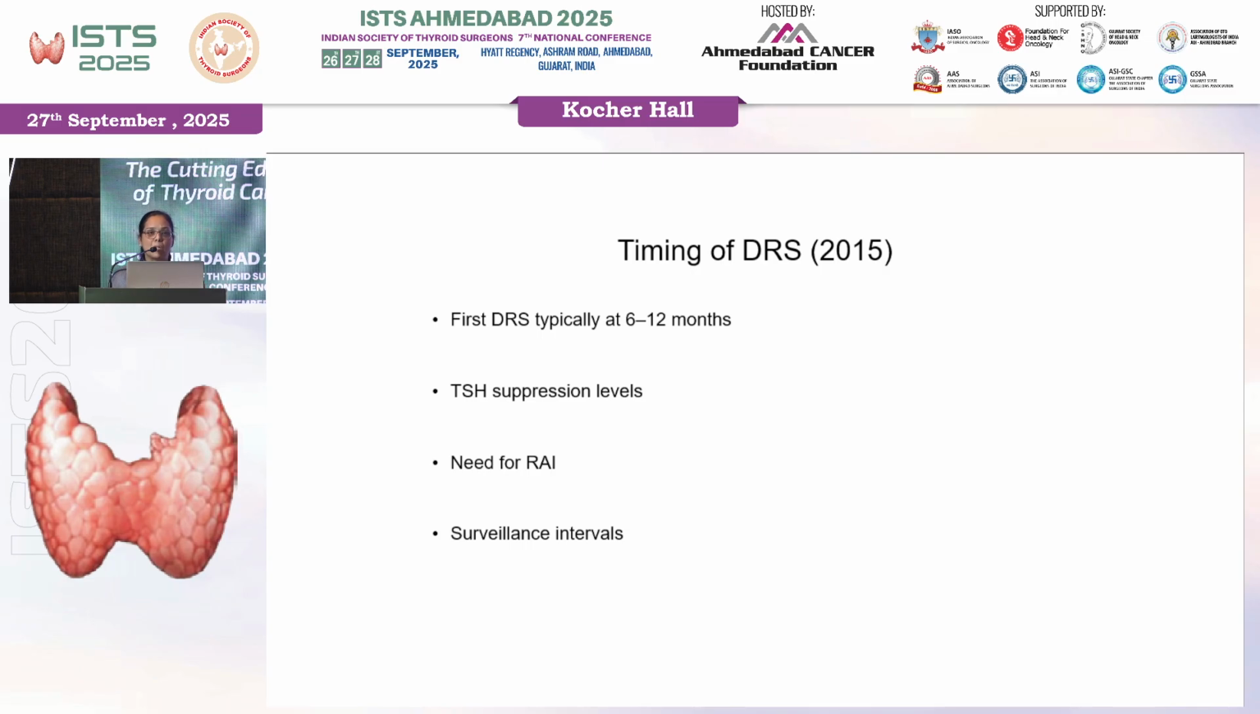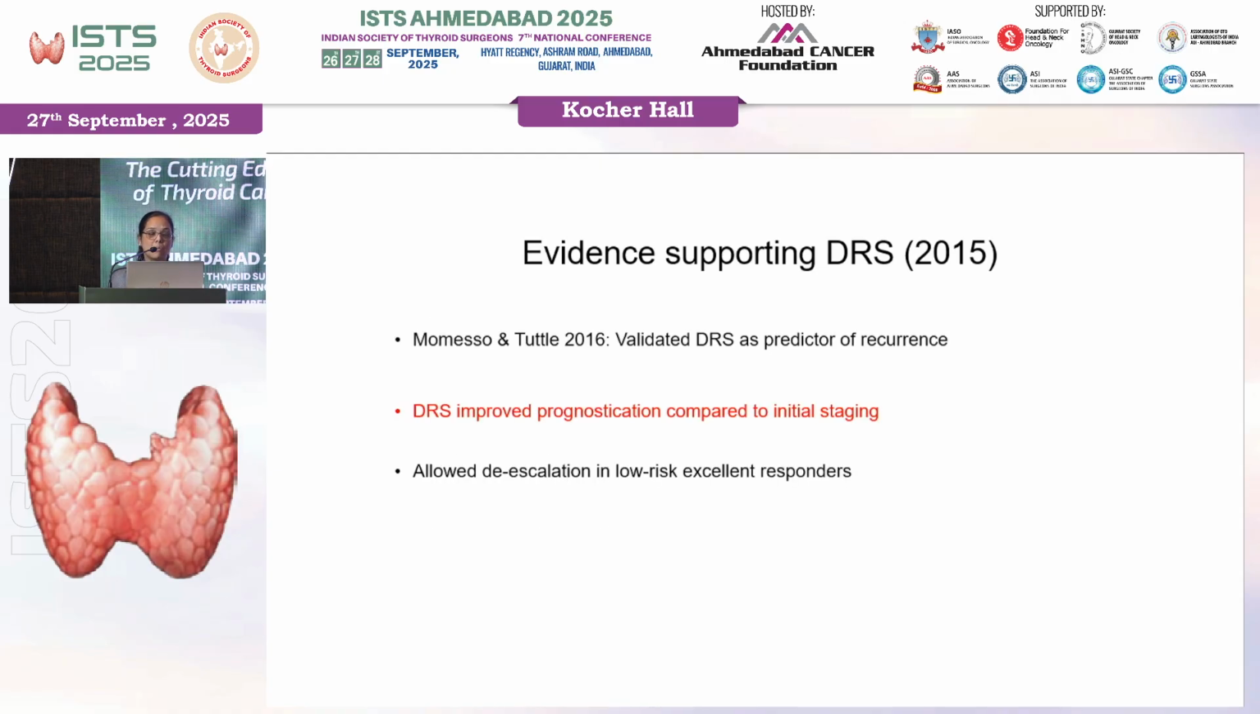If we go by the 2015 dynamic risk stratification, usually the evaluation is done around 6 months earliest after the completion of treatment, and like I said in the previous slide, it depends upon the TG values, then TSH suppression levels, and accordingly it changes. There is enough data from the Momeso and Tuttle studies that dynamic risk stratification is a validated tool, and it predicts the recurrence and prognosticates better as compared to the initial staging, which is the static AJCC staging system.